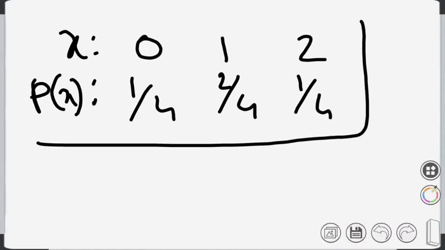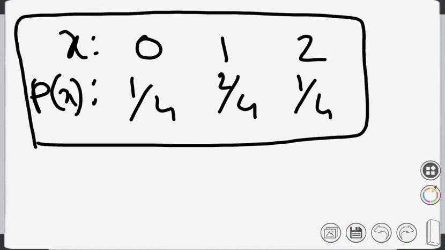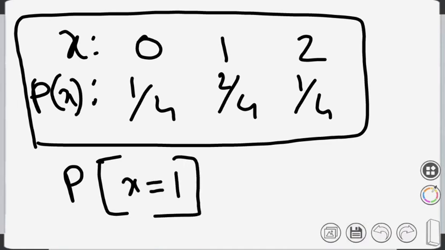This is the probability distribution: all the values of x along with their probabilities constitute the probability distribution. Now, the probability that X equals 1 is 2 by 4.